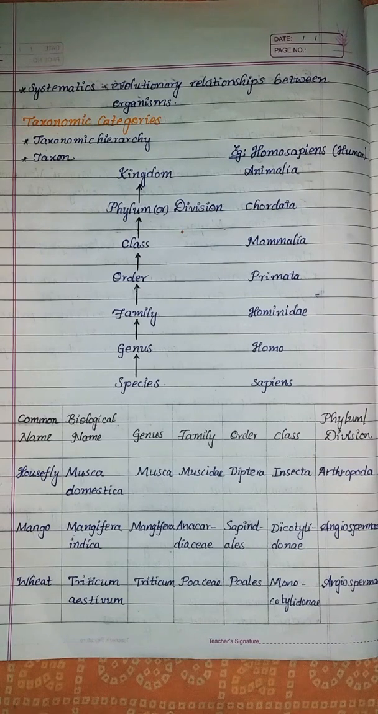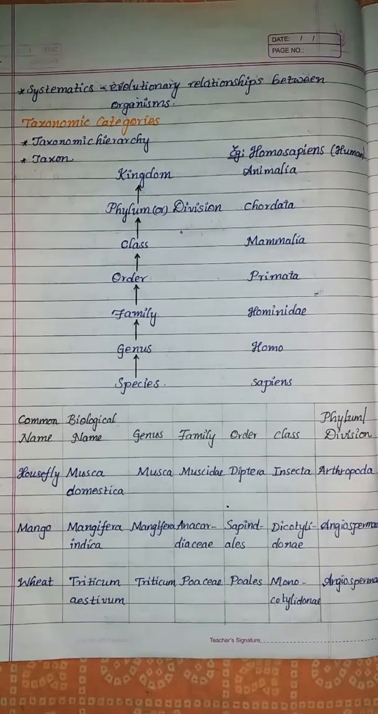Taking the example of Homo sapiens, that is human being, the species is sapiens, and genus is Homo. The family is Hominidae, order Primata, class Mammalia, phylum Chordata, kingdom Animalia. In the same way, the taxonomic categories are described for other organisms with their taxonomic categories.